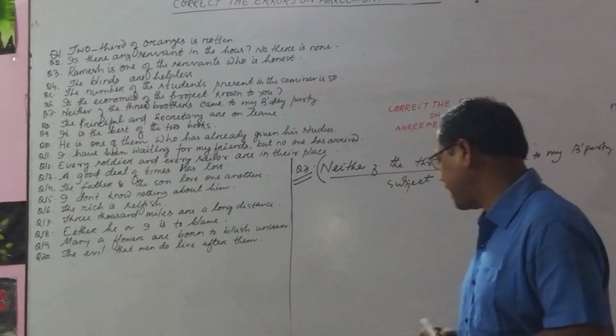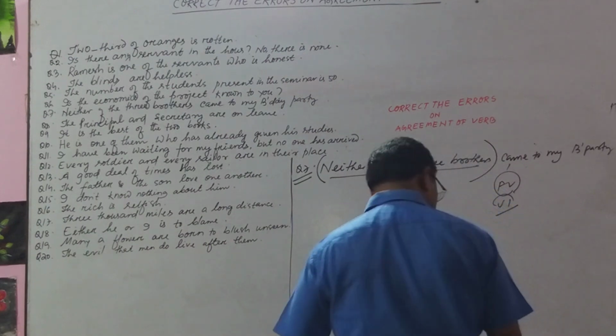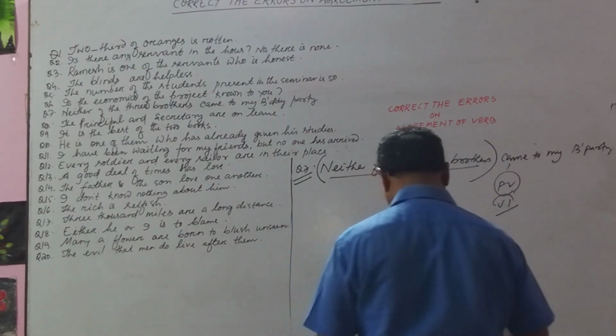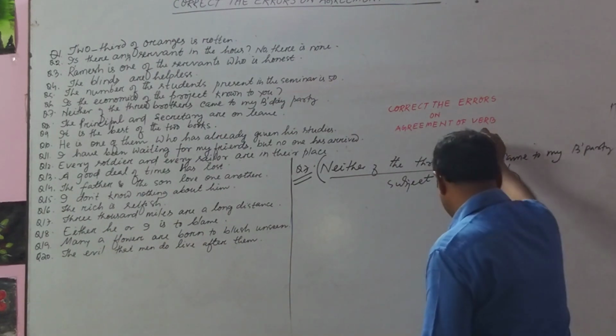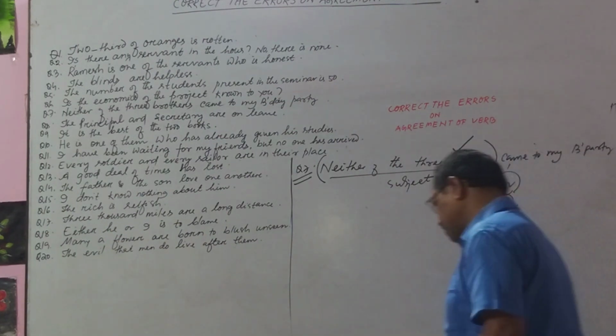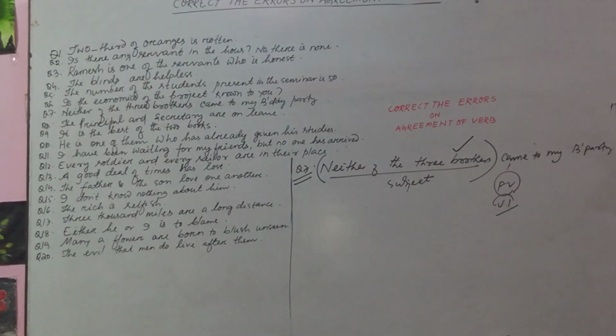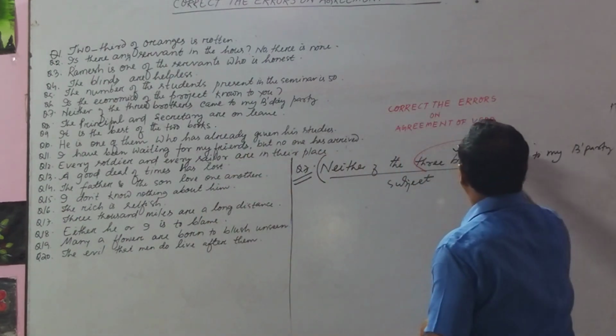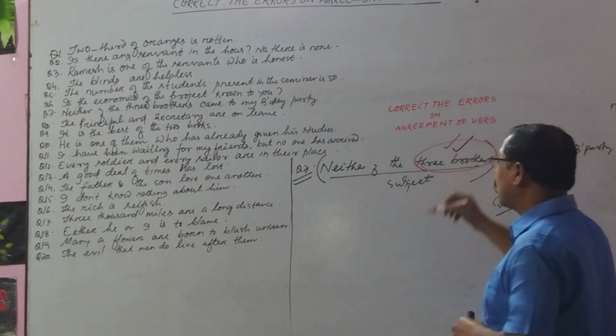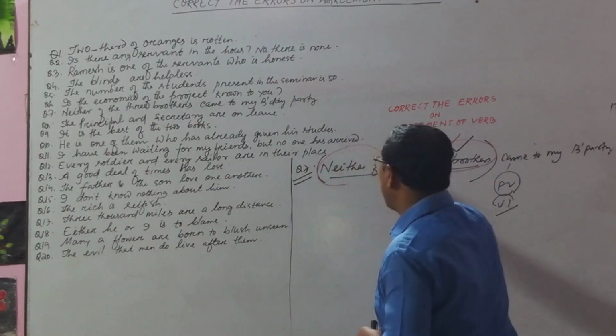But here you see, it is three brothers. And when there are more than two, you cannot use the word neither of.